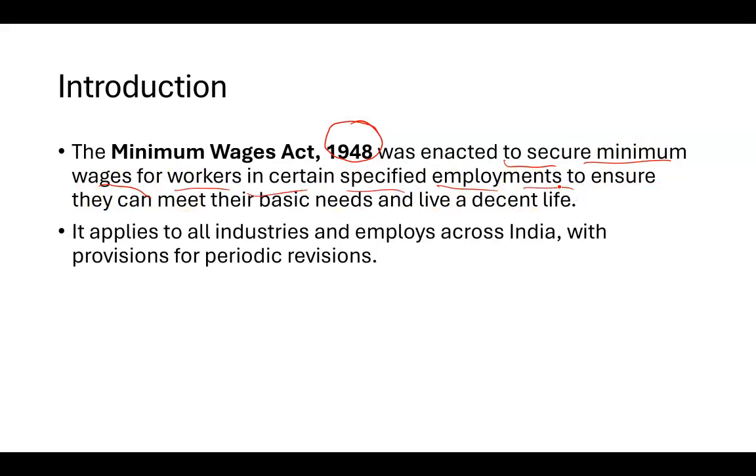The goal of this act was to ensure that anybody working in a particular employment or job secures a minimum wage as a worker, so that they can meet their basic needs and live a decent life. Very simple.